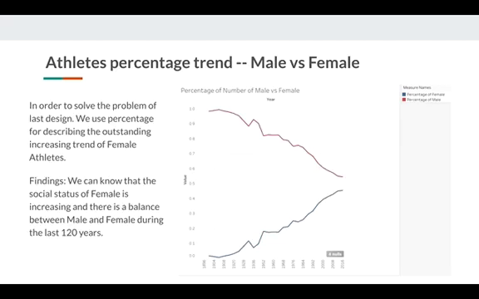We can find that more and more women participated in the Olympics. In order to solve the problem of the last design, we use percentage for describing the outstanding increasing trend of female athletes. We found that the social status of women is increasing, and there is a balance between male and female during the last 120 years.